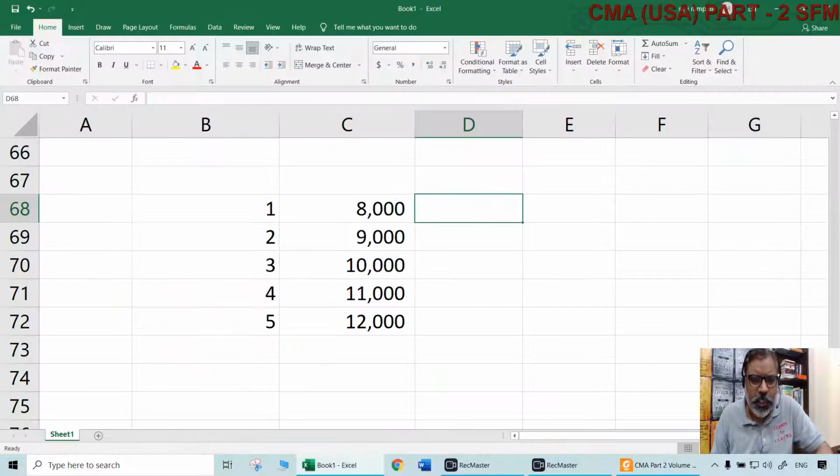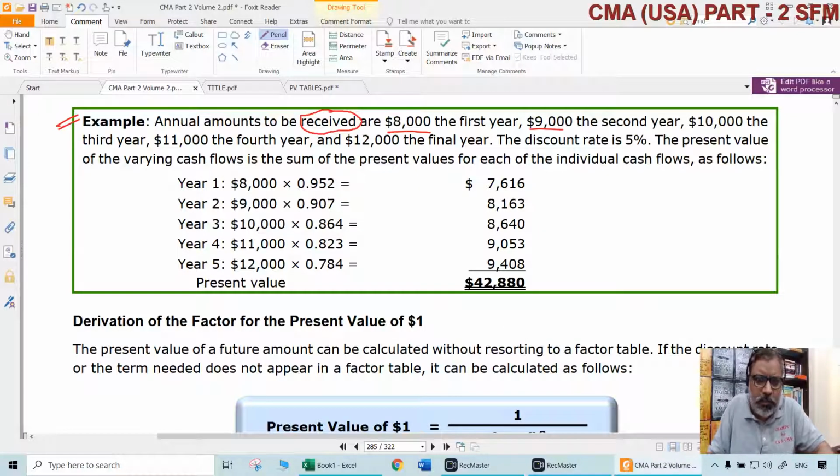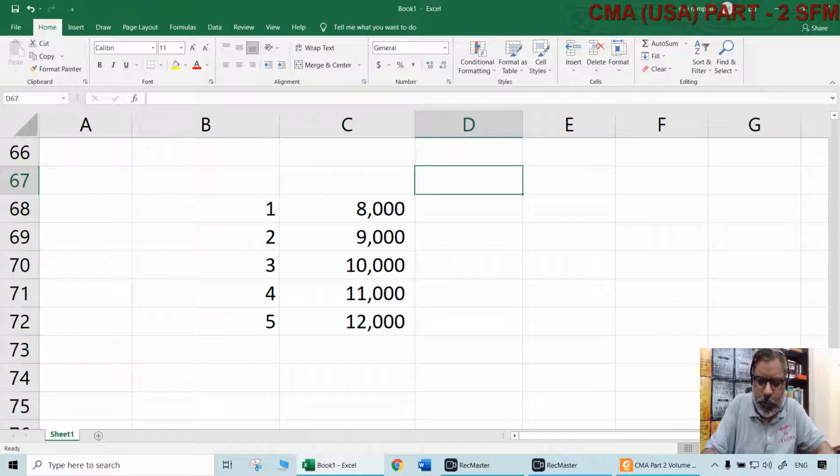The question first of all comes: can we use the concept of annuity here? We cannot. Why is that? Because the amounts that are going to be received are not the same. Periodic, yes, they are, but the amounts are different, and for annuity we need the same amounts. So we cannot use annuity as a straight calculation. We definitely need PVIFs for each of these years. For that we need the discount rate, which is 5%. That is an important point.